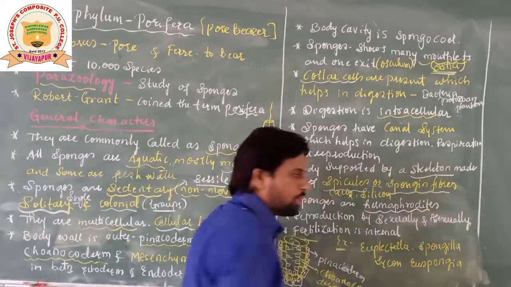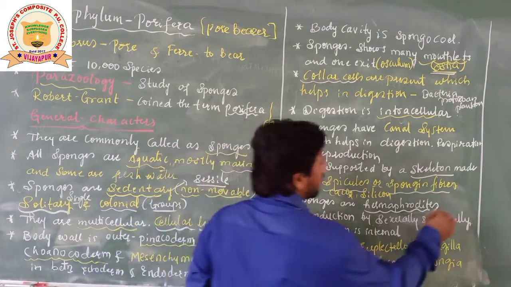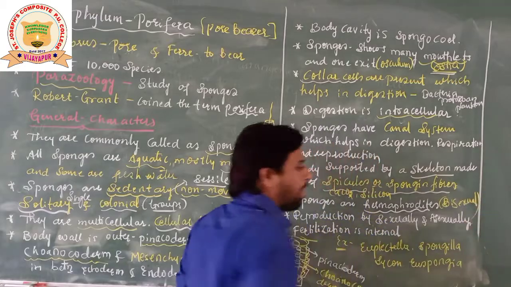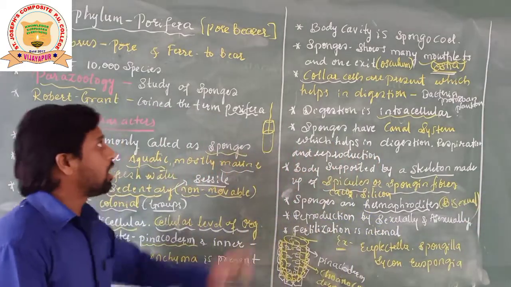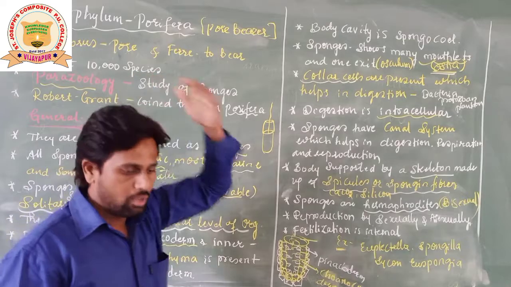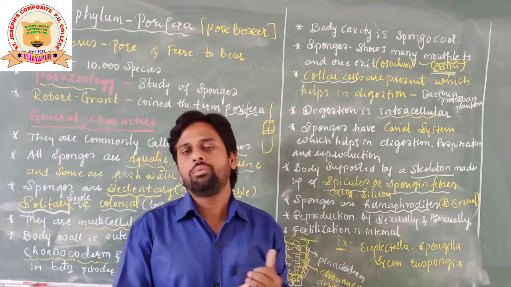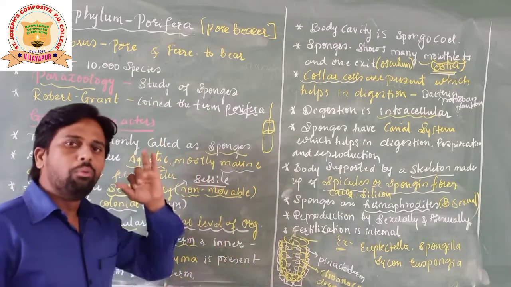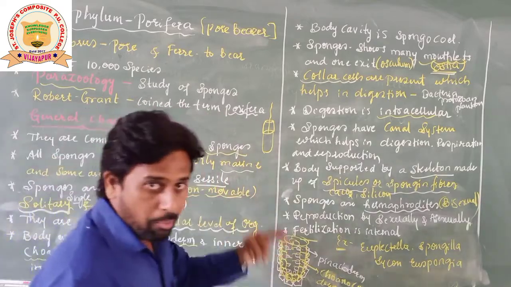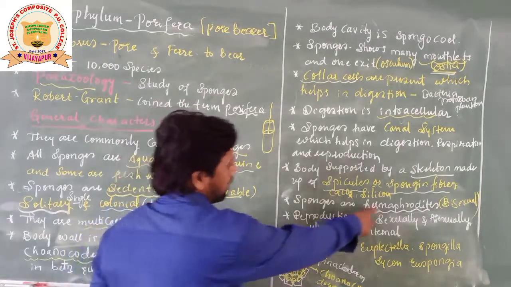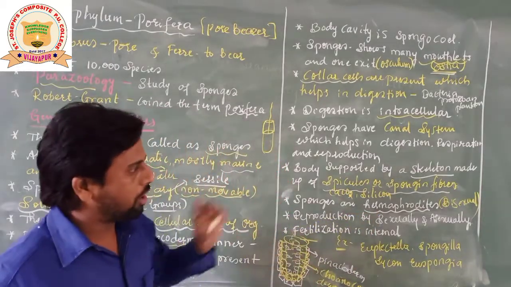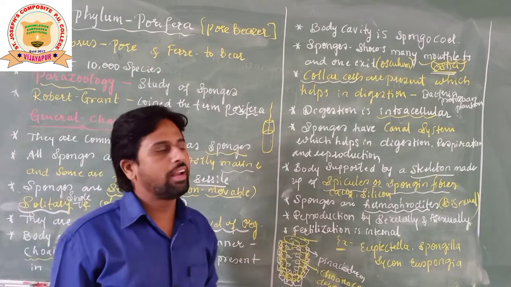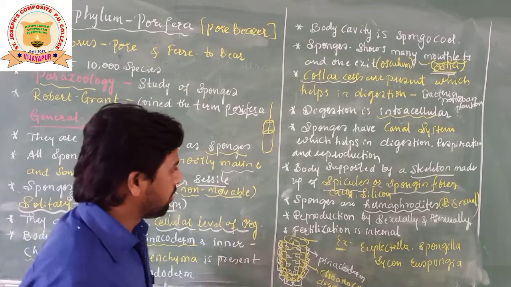Hermaphrodite, a very important word, students. Hermaphrodite is nothing but bisexual. Bisexual means both the sexes are present in the same individual. The same porifera consists of male gametes as well as female gametes. Both the gametes are present in the same individual. That's why they are called hermaphrodite, or they may also be called bisexual, or they are even considered monoecious. That is a different word.